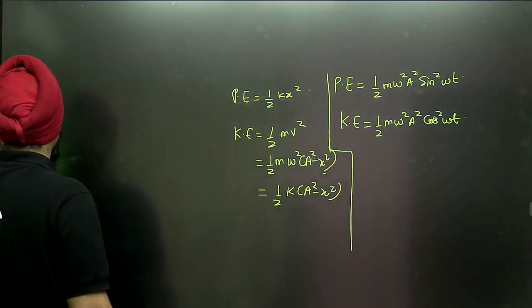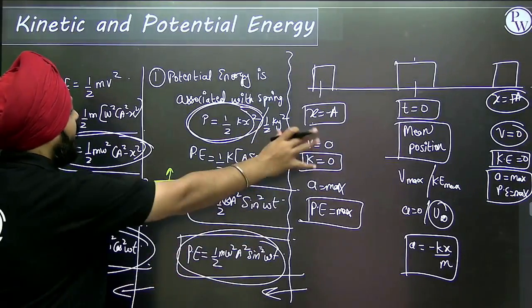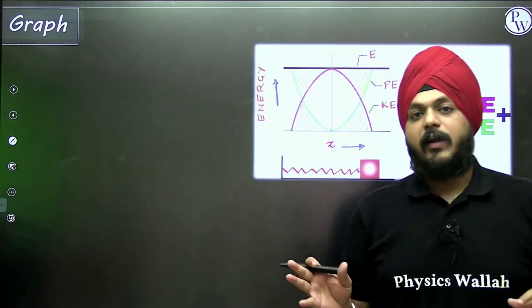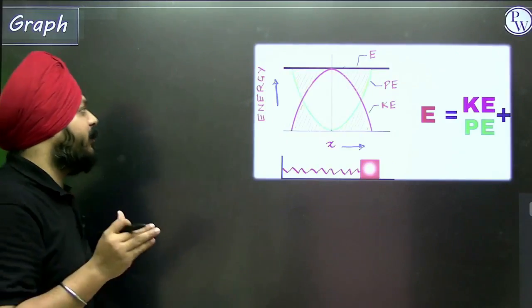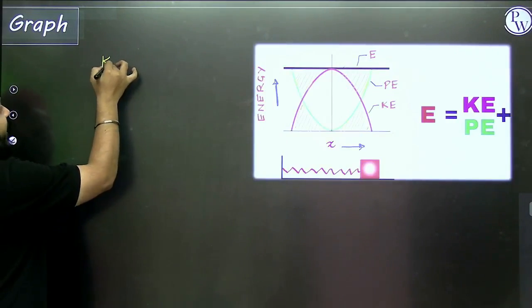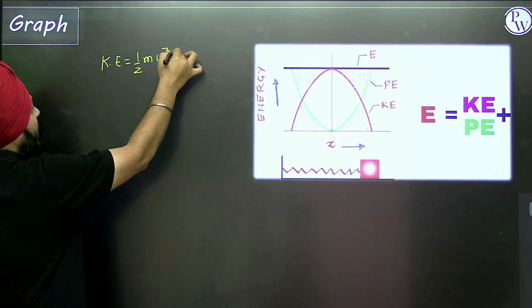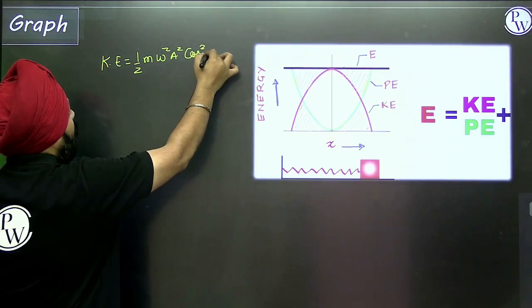So first of all, we understood the actual variations of the kinetic energy and the potential energy. The equation of the kinetic energy states that it is half m omega square a square cos square omega t.